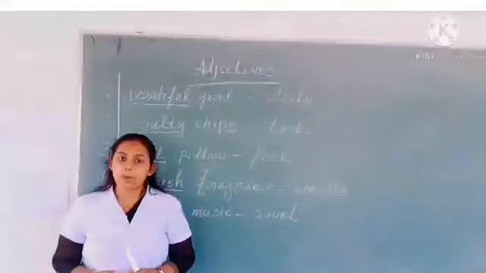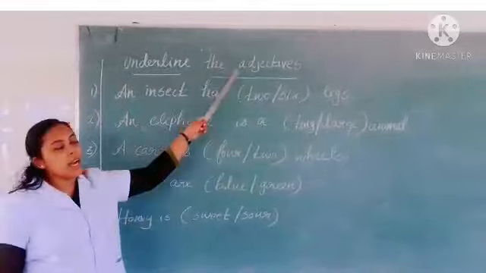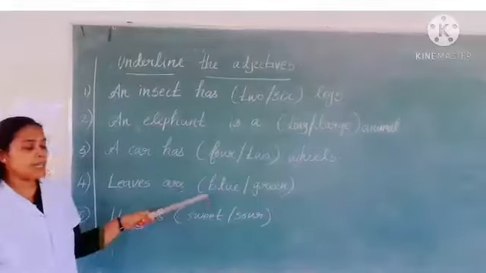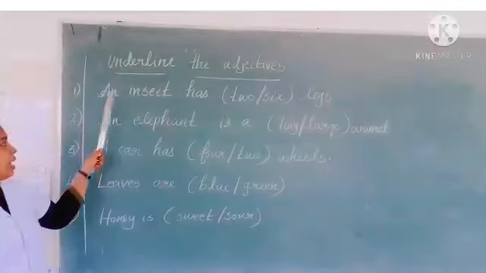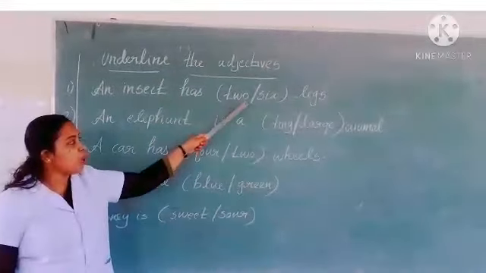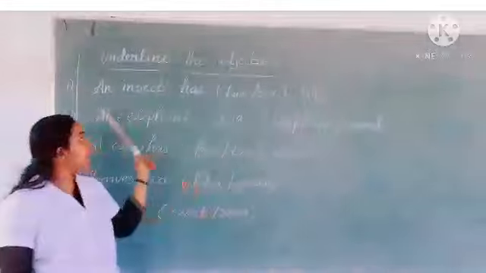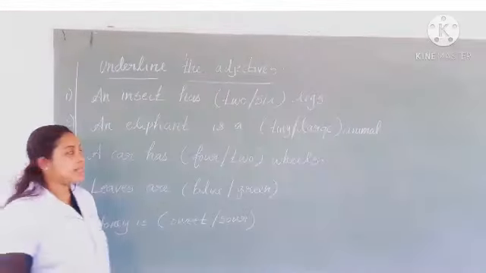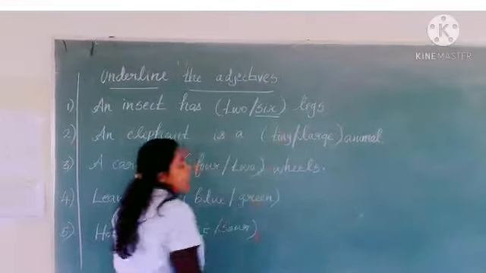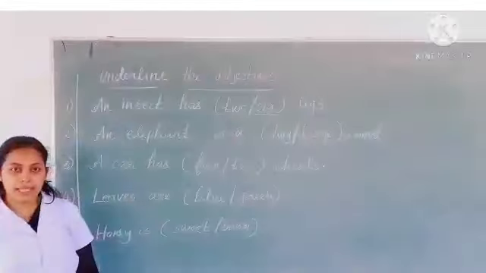And we can see some more examples. Underline the adjectives. From these sentences you need to underline the correct adjective. The first one, an insect has 2 or 6 legs. How many legs? Yes, 6. So it shows the number of the adjective.